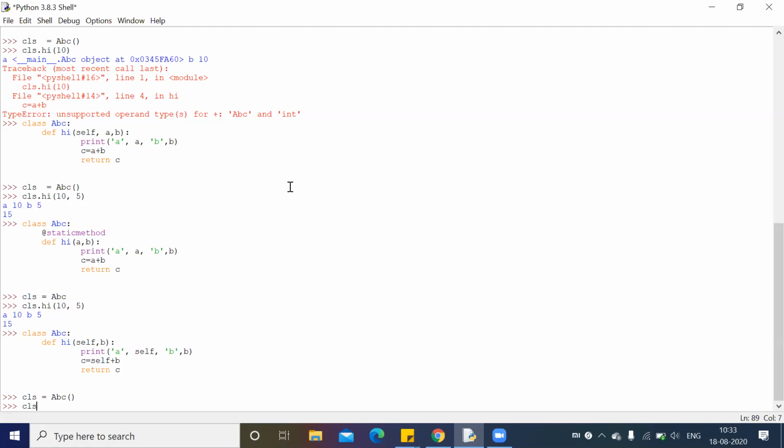Now, Prabhakar said it will work. Will it work or not? No. Why? Now you can easily identify, right? Self is going to receive the Python instance. That is class ABC property. Self is going to receive class property. B will receive 10. So that is the reason we are using self.